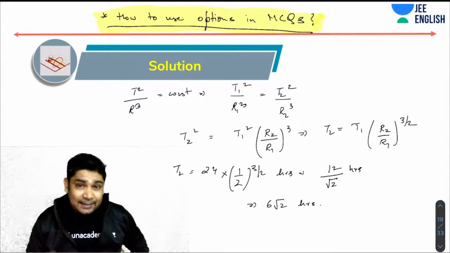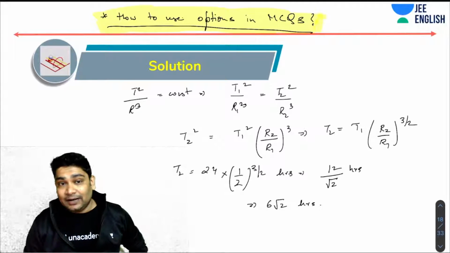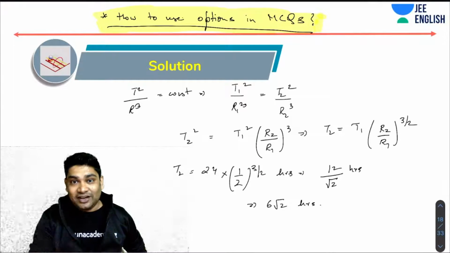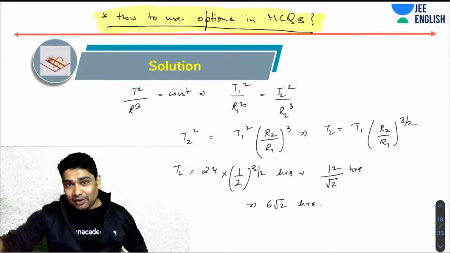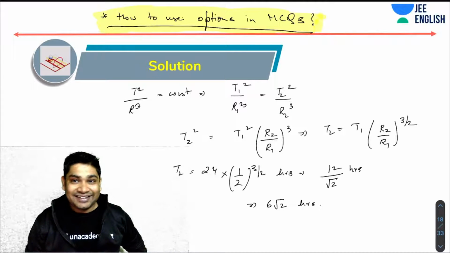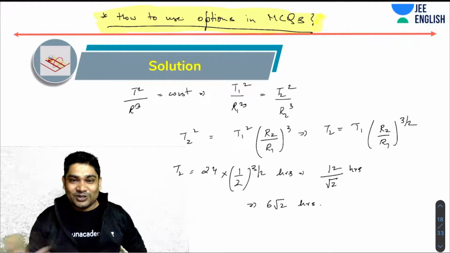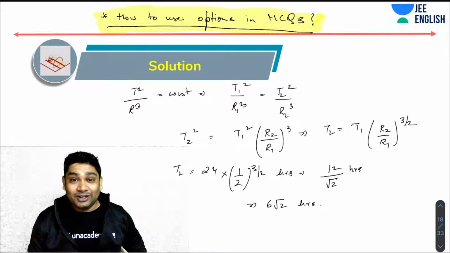In mains, at least 10% of the problems can be solved simply by using options. In my experience, I've seen that in every paper of physics that we used to solve, and we used to make the solution, back when I was in my offline setup. Before it became online, we would come up with the answer key, right? So trust me, every time we were making answer keys, at least 3 to 4 questions in physics every year, I would just get the answer by looking at the options only. We used to have this hurry to get out the solutions as soon as possible, because students would be waiting. Trust me, I myself still use these techniques, and they work.